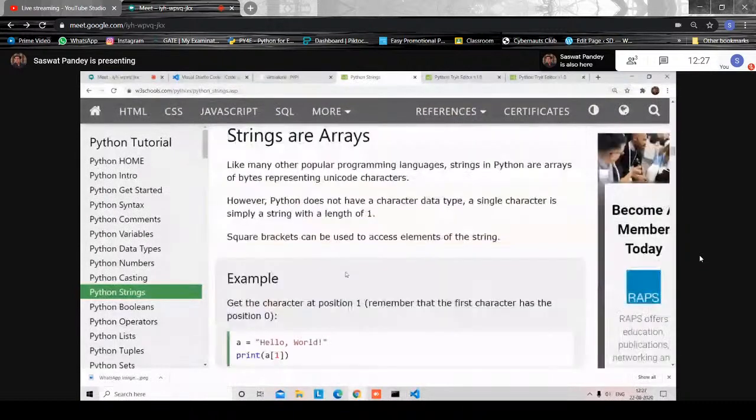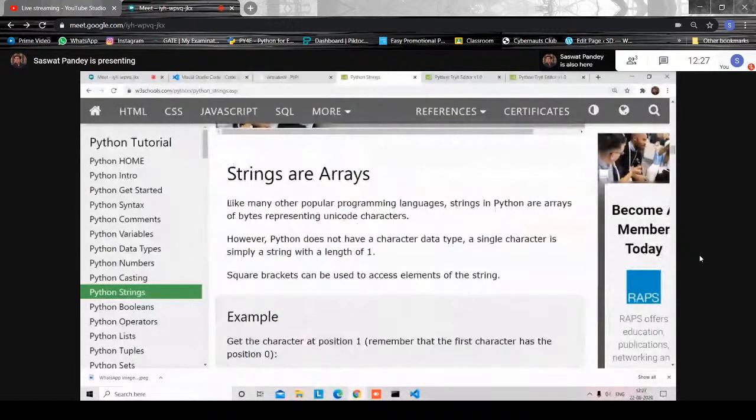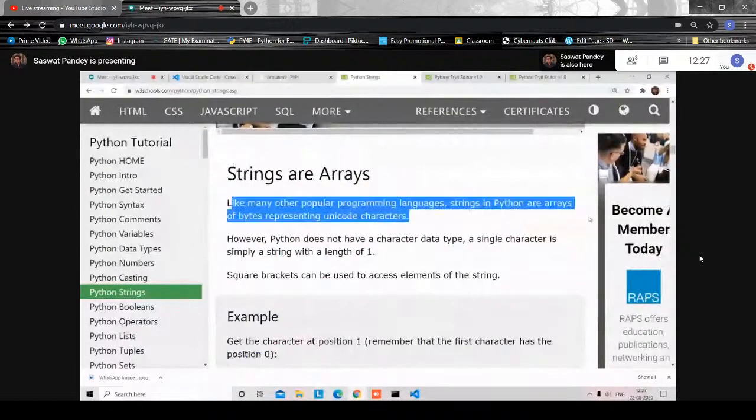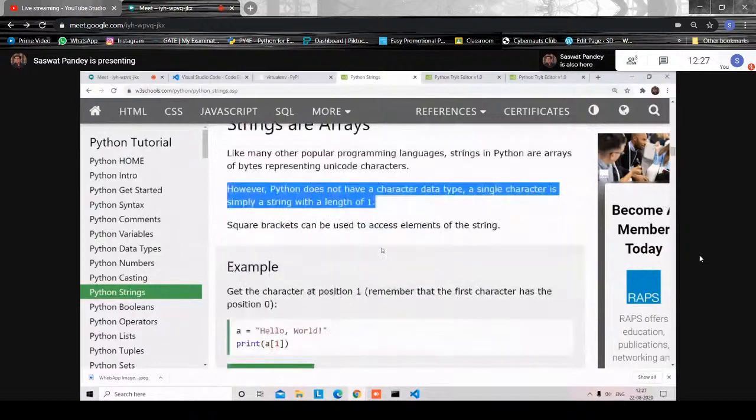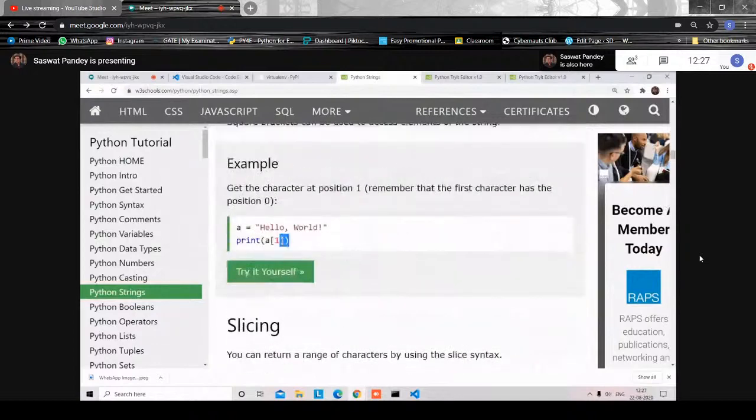This is what Python says: like many popular programming languages, strings in Python are arrays of bytes. However, Python does not have a character data type. A string character is simply a string of length one. Okay, so we know that in Python there's no need to declare the variable type. Whenever there's some string, it automatically takes 1 byte, 1 byte, 1 byte, and it works in this way.